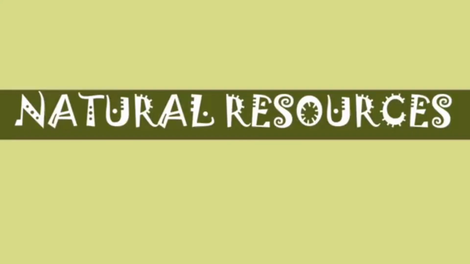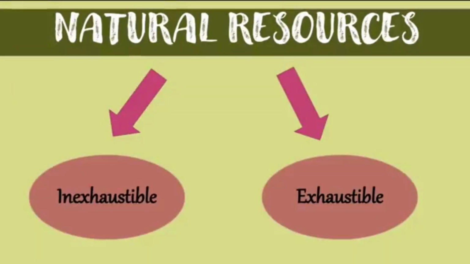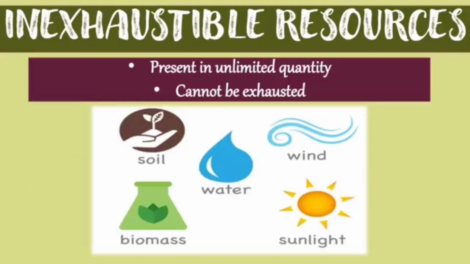So, further, what did we study more? We studied the classification of natural resources. Yes, can you tell me what the classification was? Yes, teacher, they are classified into two parts: inexhaustible resources and exhaustible resources. Okay, so can anyone explain what inexhaustible resources are? The resources which are present in unlimited quantity and that cannot be exhausted are known as inexhaustible resources.